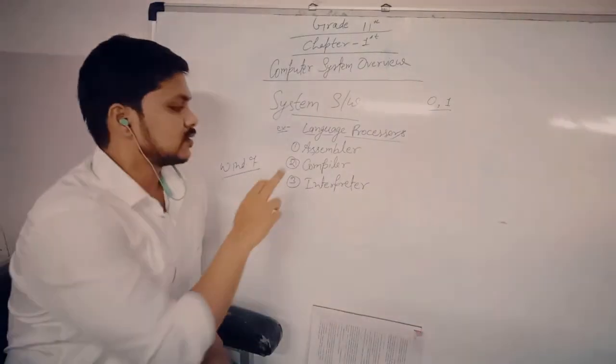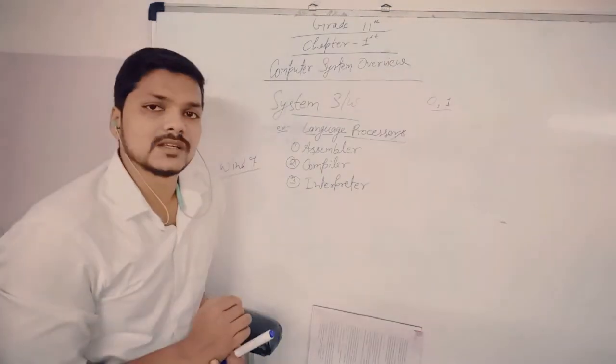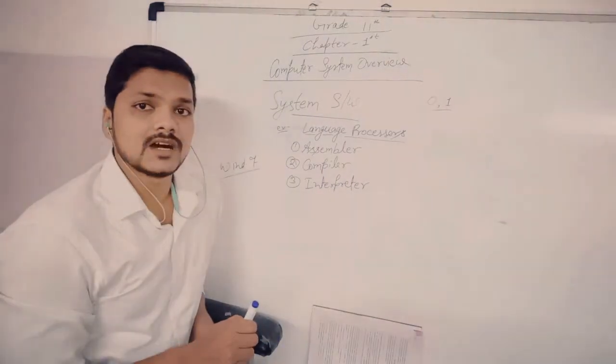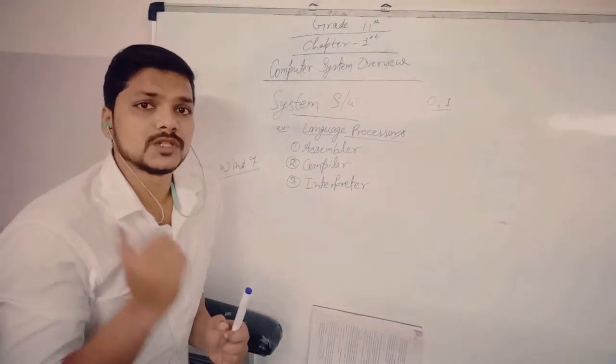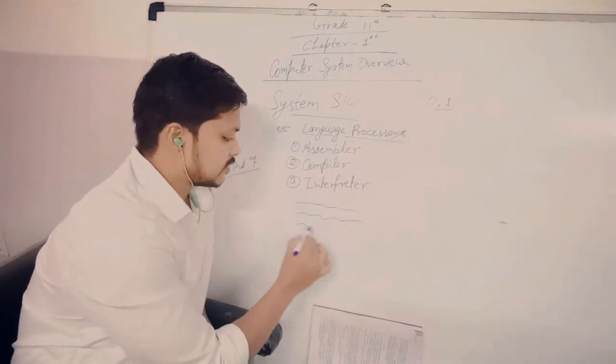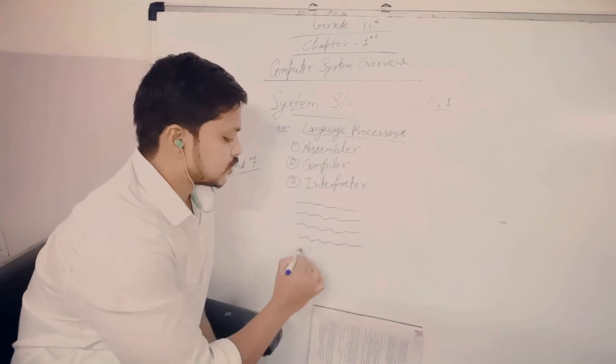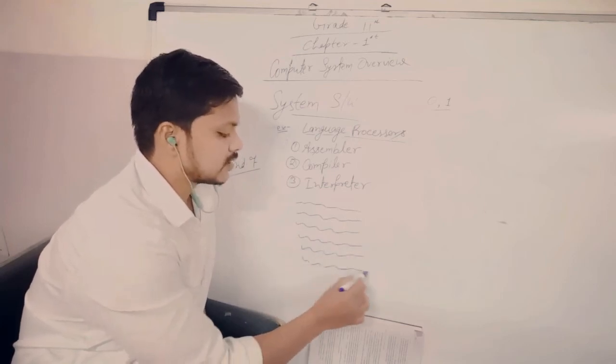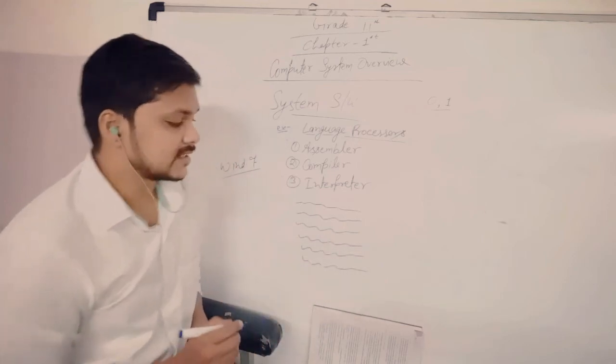Now let's talk about the second, the compiler. What is a compiler? When we are writing a program using a computer programming language, we write line by line, as we write in a notebook.